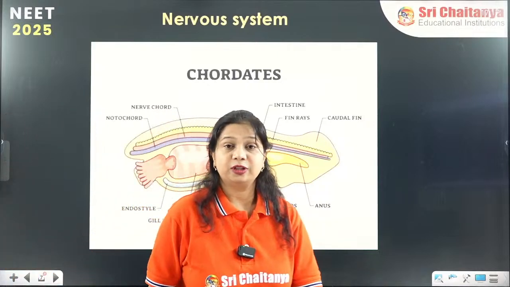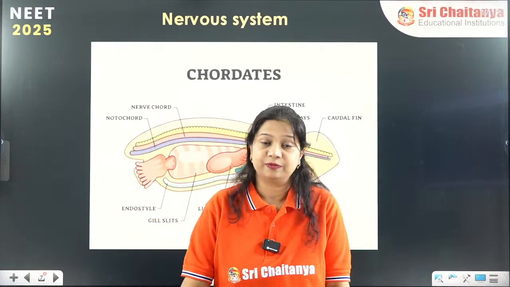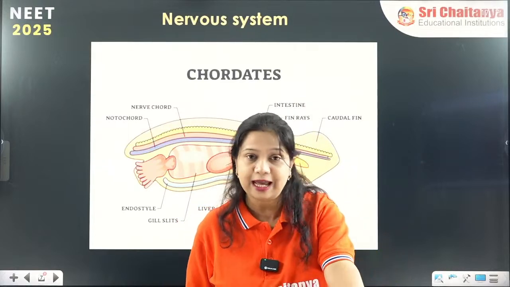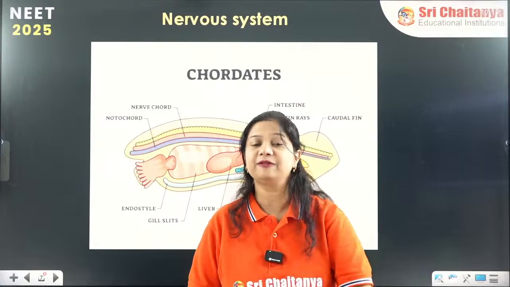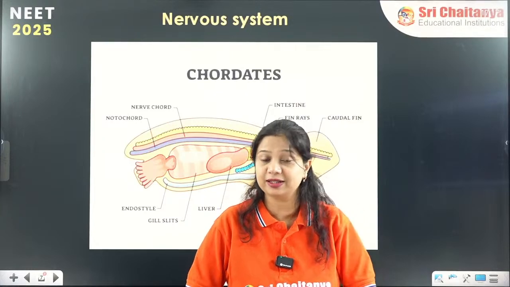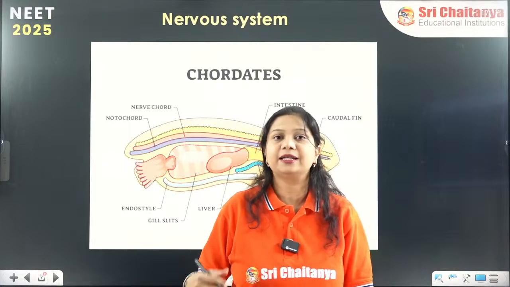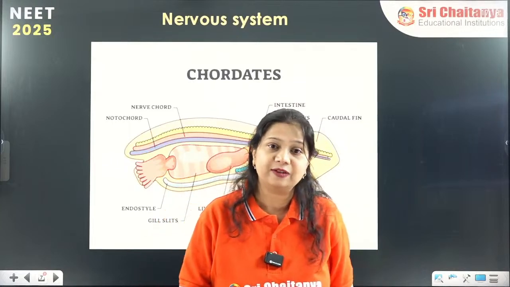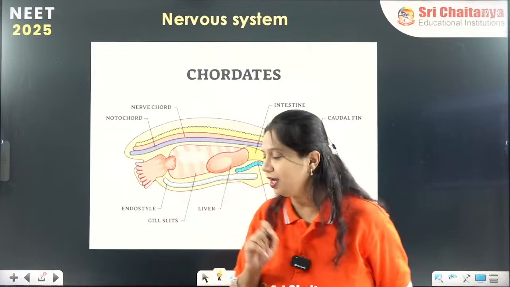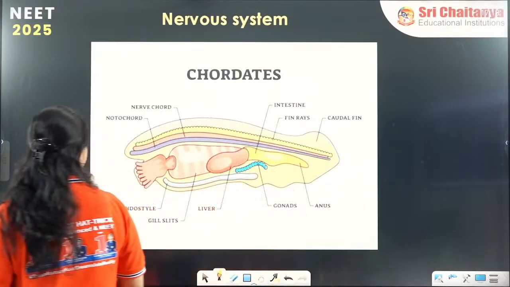Now we are coming to the part of the nervous system. How is the nervous system different in different animals? The nervous system is different in invertebrates, the primitive organisms like non-chordates, and it is much more developed in organisms like chordates or vertebrates. So let's see what this nervous system is.